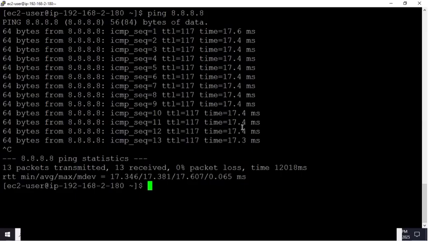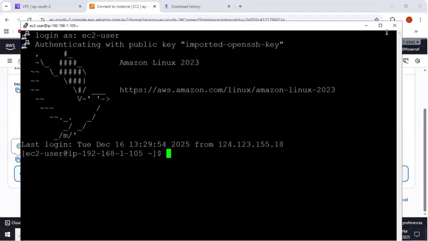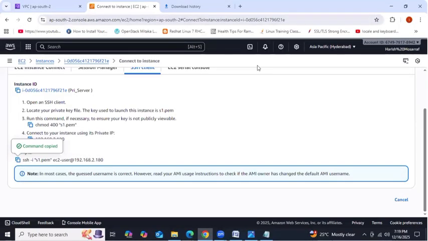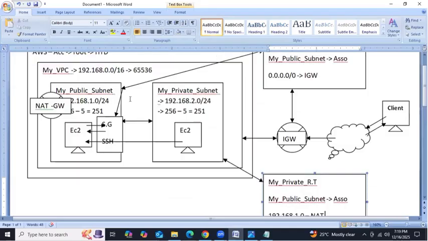Got it, guys? While you are transferring data, for example, if you transfer 1 GB of data, then you are going to get a huge bill, right? So how to delete? Please focus. If you didn't delete, then you are going to get a huge bill. Reverse process. I'm going to close everything. Reverse process. First, you need to delete both the instances.